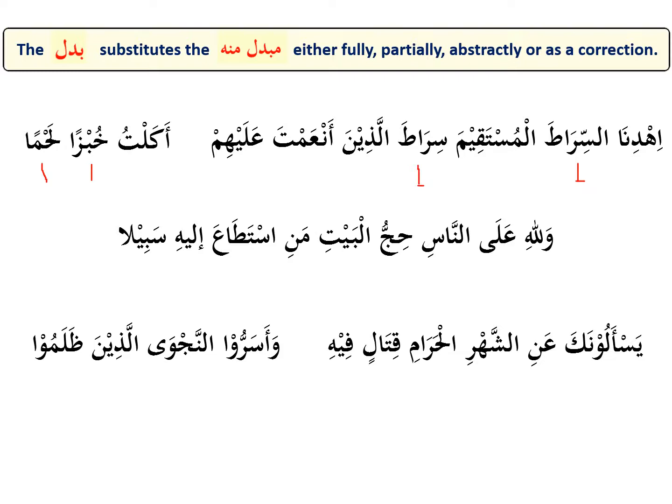وَلِلَّهِ عَلَى النَّاسِ حِجُّ الْبَيْتِ مَنِ اسْتَطَاعَ إِلَيْهِ سَبِيلًا. Here in this case, the word man is badal for the word an-nas. The meaning is, and for Allah upon the people is Hijjul Bayti, the pilgrimage of the house, man istata'a ilayhi sabila, whosoever has the ability to find a path to the house. So of all the people that are out there, those who have a means to go, they should go.